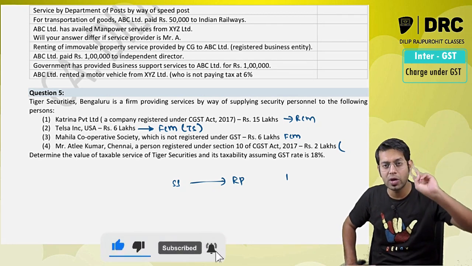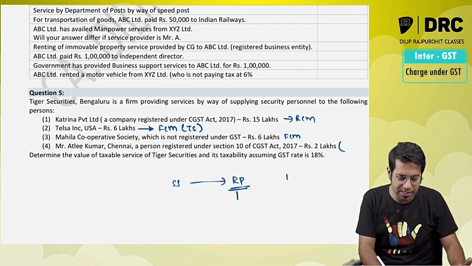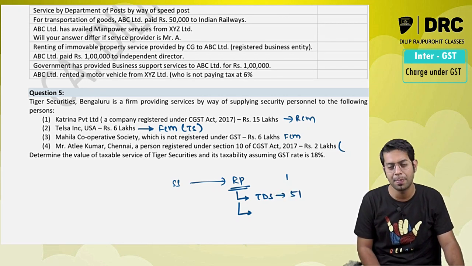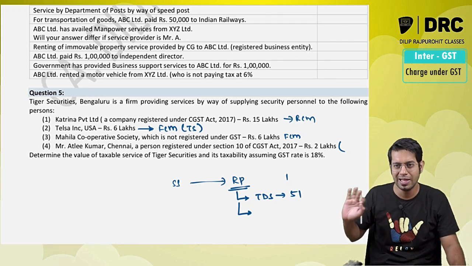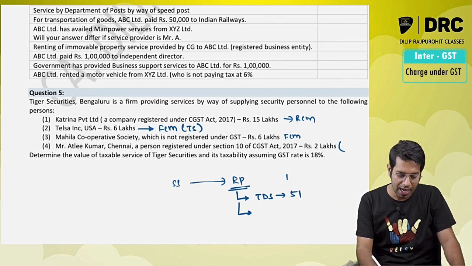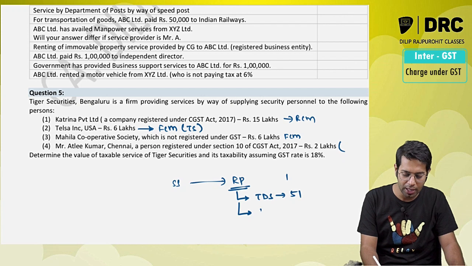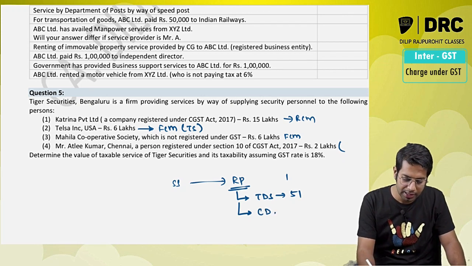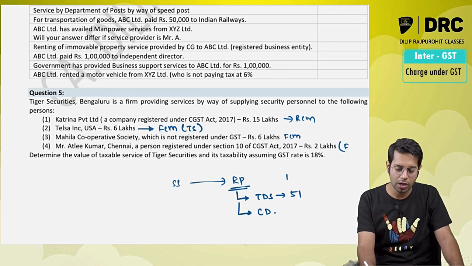But however, there are two exceptions over here. Normally registered person has to pay the taxes, but however two exceptions are there. If it is a government who is required to deduct tax, who has taken registration only for the purpose of deducting taxes under section 51, then you don't have to pay the tax under reverse charge. And if you are registered as a composition dealer, then also reverse charge will not apply, forward charge only will be applicable.